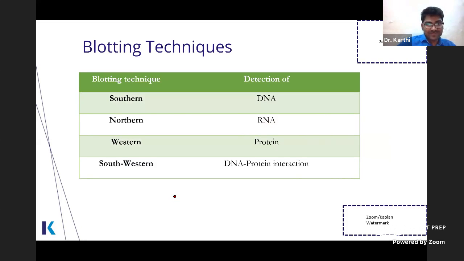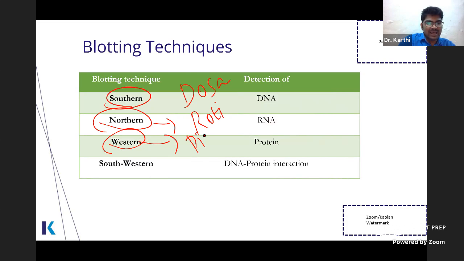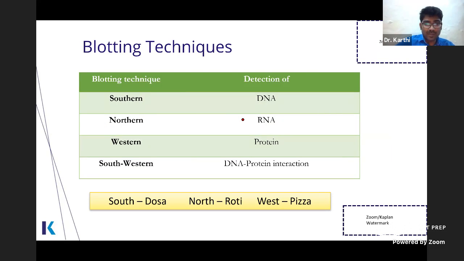Now, it's a very interesting mnemonic. See, in the South, people eat dosa, right? So south is dosa. In the north, people eat roti, chapatis. In the west, people eat pizza. So southern blot is for DNA, northern blot is for RNA, western blot is for protein. So what is southwestern blot? You combine these two. It is DNA protein interaction.